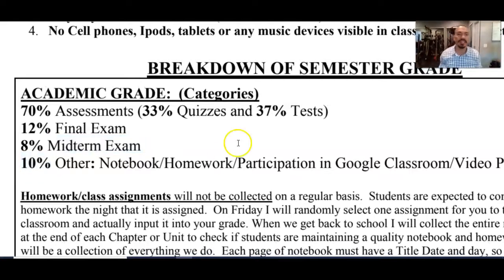So as you can see, 70% of the grade is some type of quiz or test. 12% of the grade is the final exam, and 8% of the grade is a midterm exam. 10% of the grade is other. Now I know you're thinking, whoa, wait a minute, 90% of their grade is on some type of quiz or test, or final or midterm?